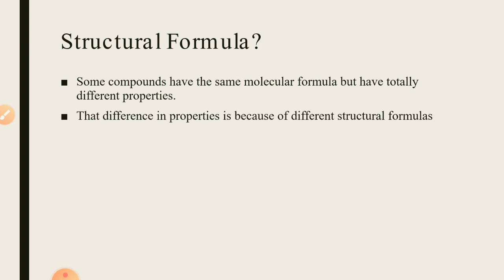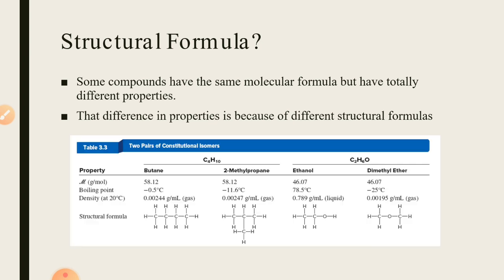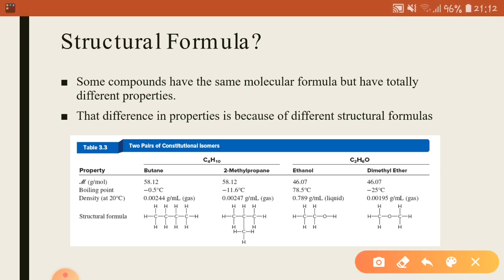For example, this difference in property is basically because of the different structural formula. Here you may see these two examples. In these two examples, the molecular formula is the same, that is C4H10. Now here you have butane and here you have 2-methyl propane. Now these two compounds are isomers of each other. This is the structural formula for n-butane. This is the structural formula for isobutane.